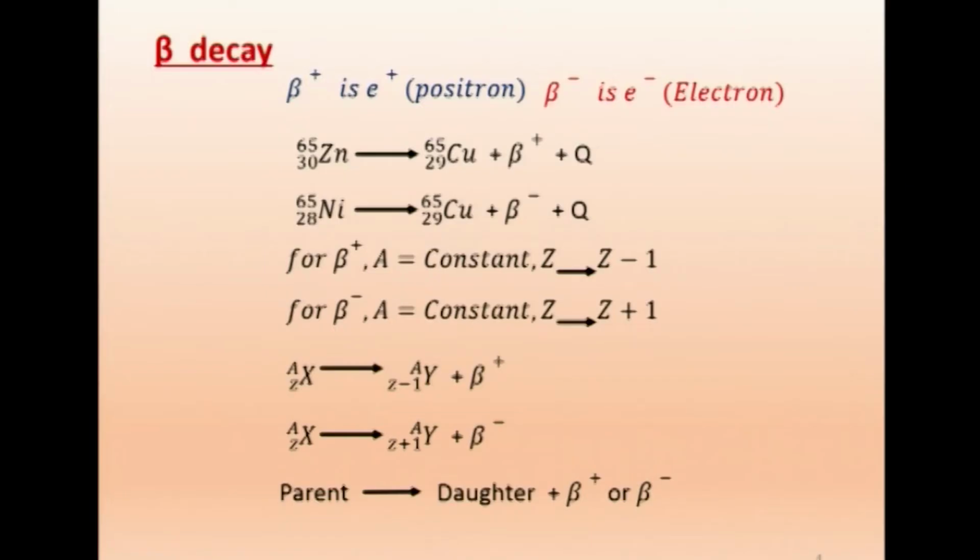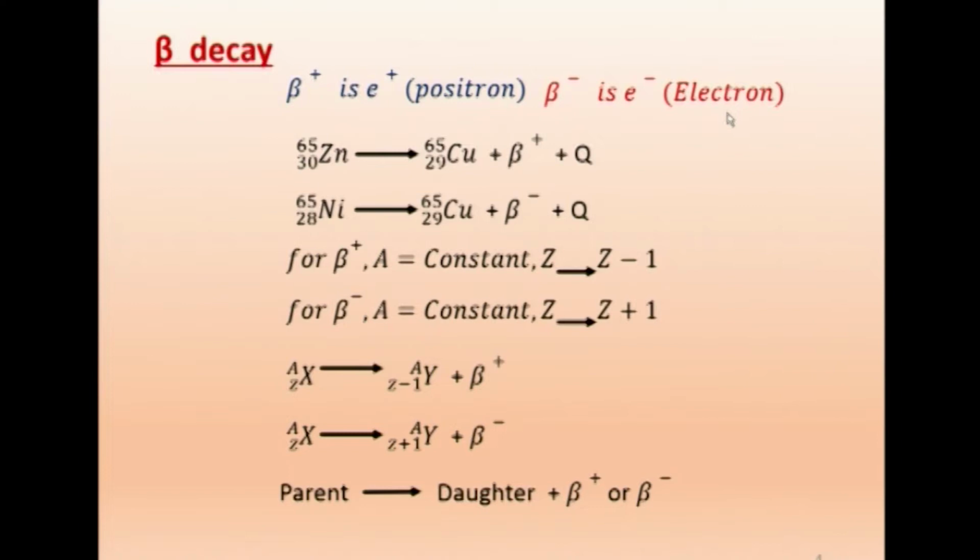So, already we stated that decay can be alpha, beta and gamma. Now, when you say beta, beta is a general term. It can be beta plus or beta minus. What is beta plus? Beta plus is positron, that is e plus. It is just exactly like electron with the mass of electron, but the charge is positive. And beta minus is electron. So, it has got a mass of electron and the charge of electron, that is beta particle.